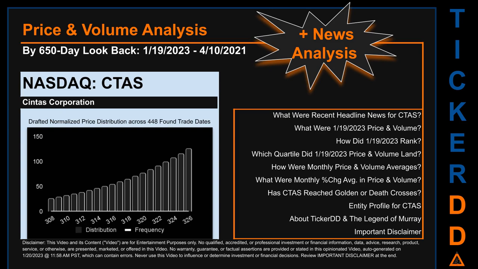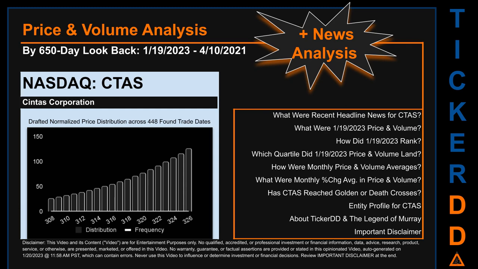The chart shown on this page is our initial attempt at studying the price for CTAS after dynamically normalizing price distribution across those discovered trade dates. The bar chart is the generated distribution and the overlaid line graph, if it is generated, is the frequency of the prices on the x-axis. We will enhance this look as our AI model progresses in the next iteration.